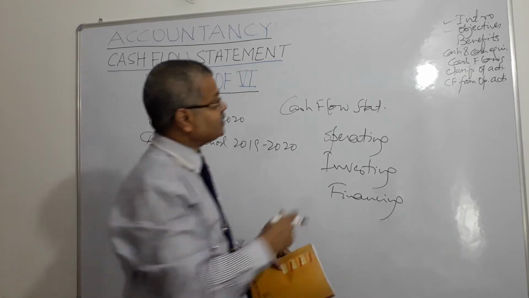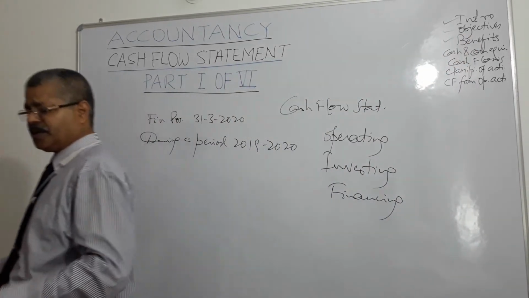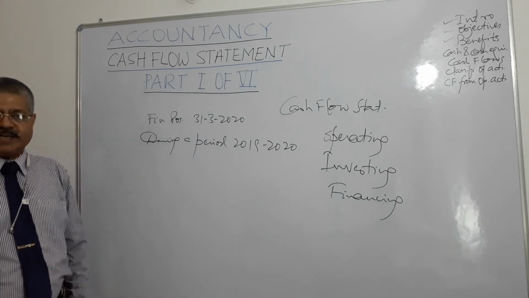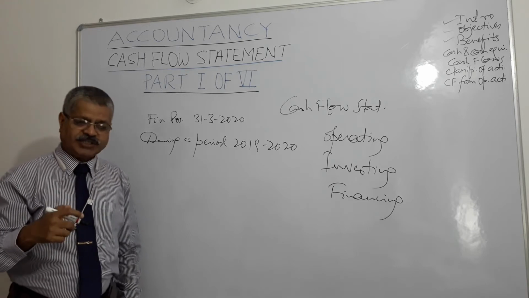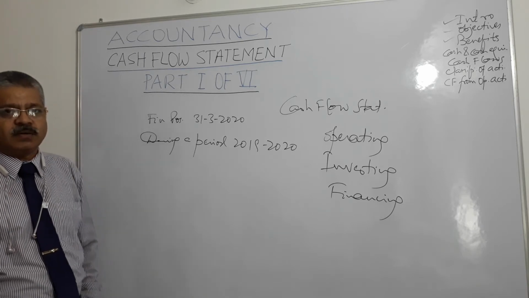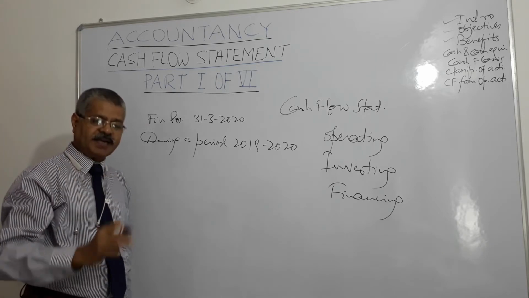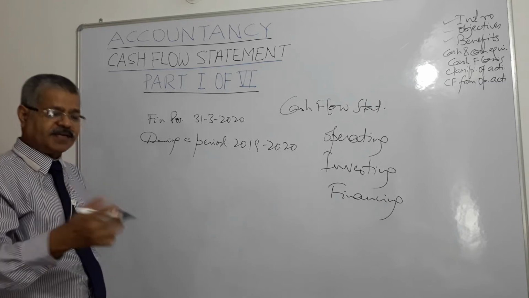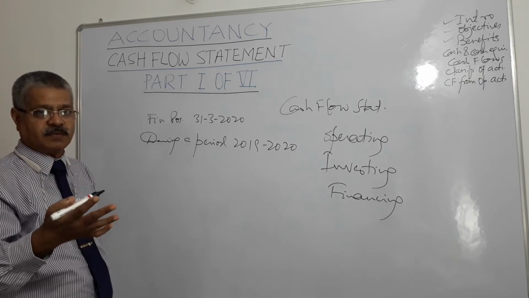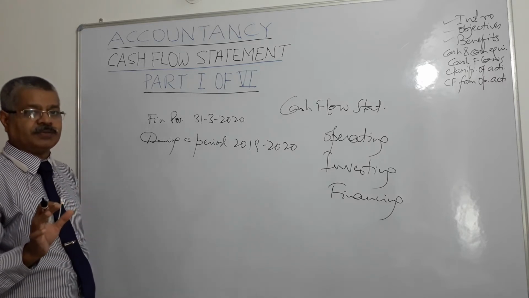Now, what is cash and what is cash equivalent? There is a thin difference between the two. As per Accounting Standard 3, cash and demand deposits maintained with banks are called cash. Cash retained by an enterprise, and the enterprise's demand deposits with the banks, are called cash.